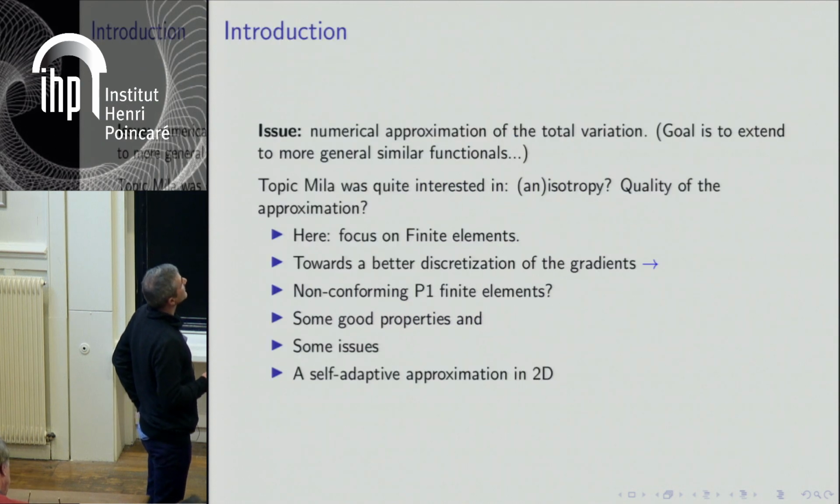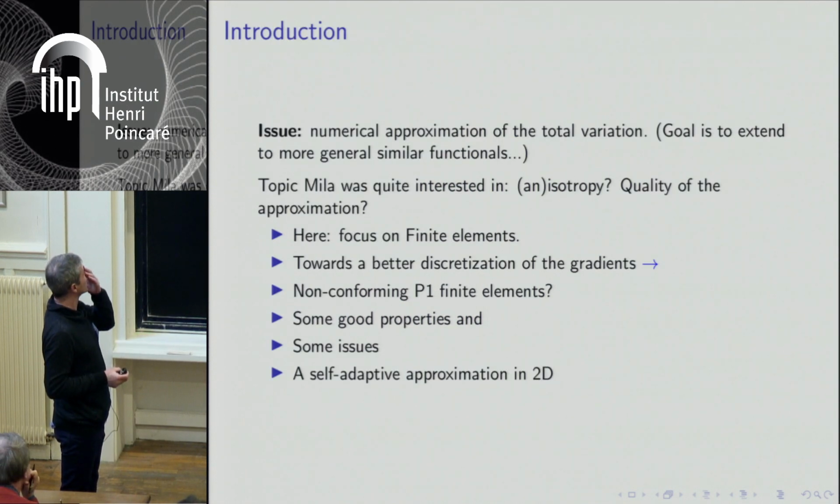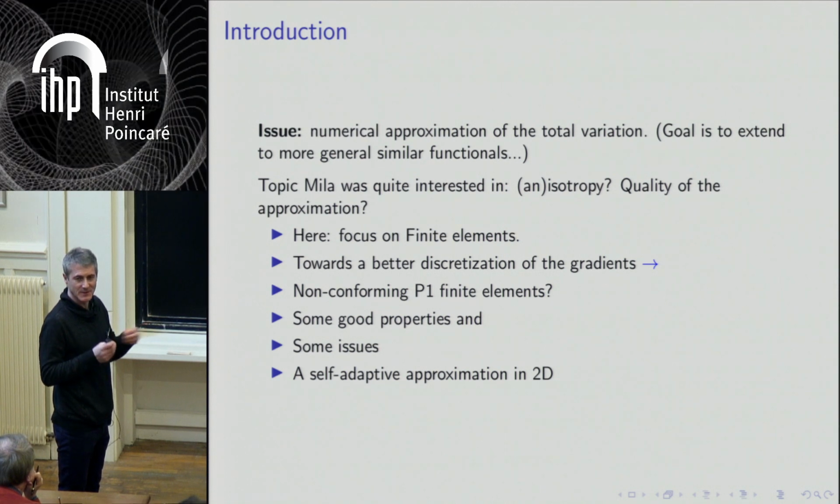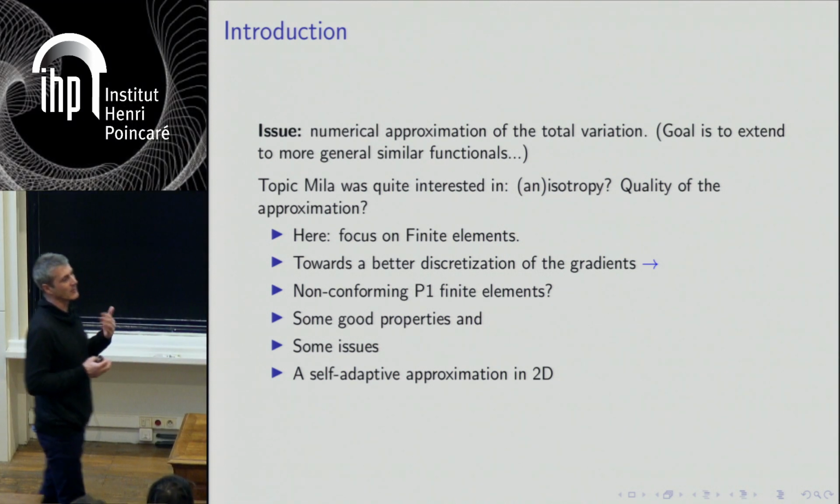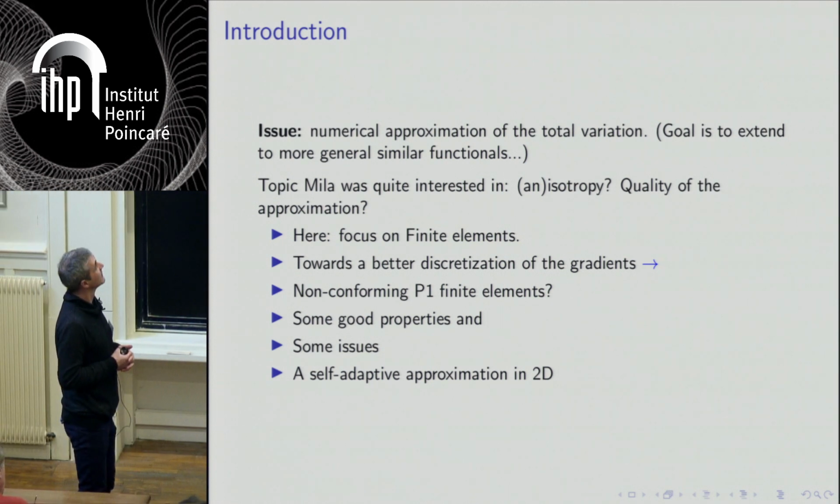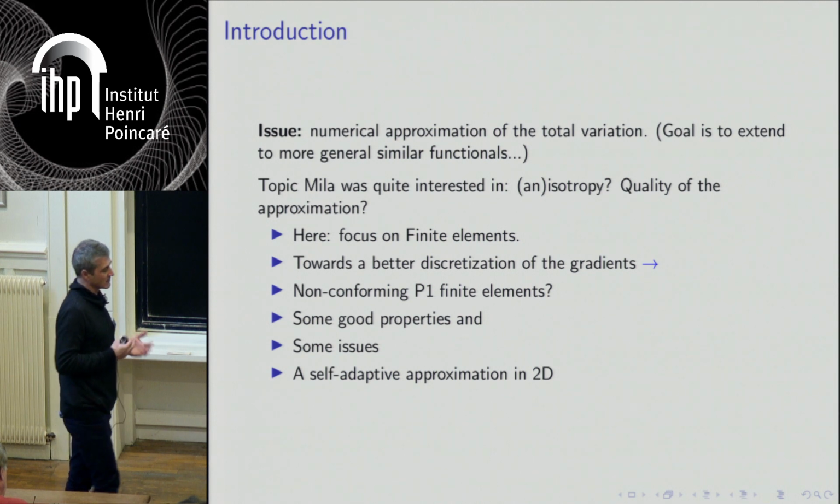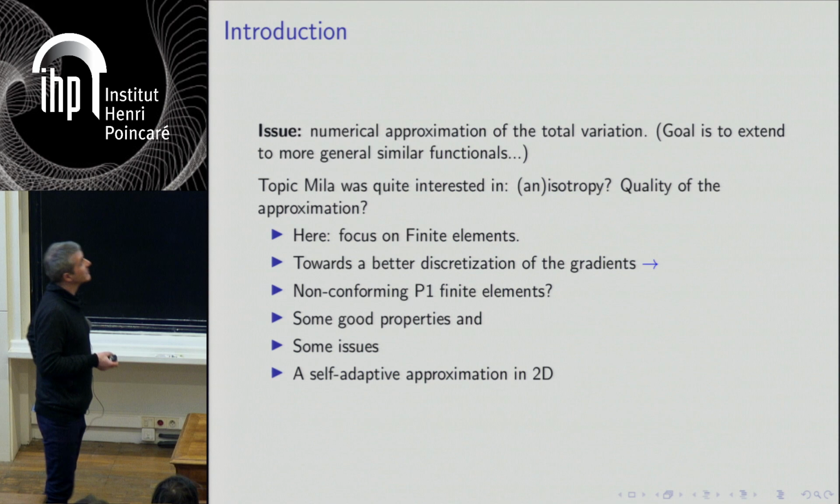And we had the idea to understand how to better discretize not really the total variation, which is relatively easy, as you see, but the goal was to extend this to general similar functionals with singularities and to understand how to better represent singular measures or singularities with finite elements. And with really applications possibly to imaging.